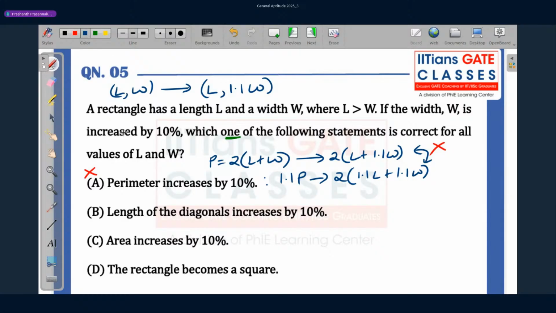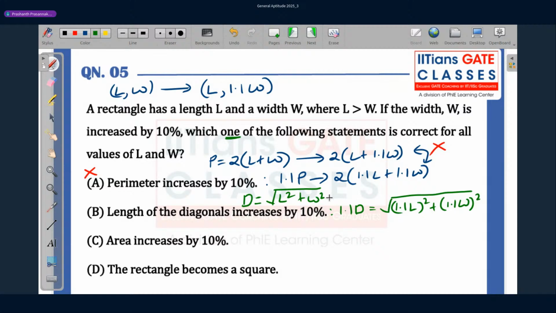Moving ahead, the length of the diagonal, we call it D. It is going to be the square root of L squared plus W squared. And after increasing by 10%, it should become 1.1 D, which is the square root of (1.1 L) the whole squared plus (1.1 W) the whole squared.